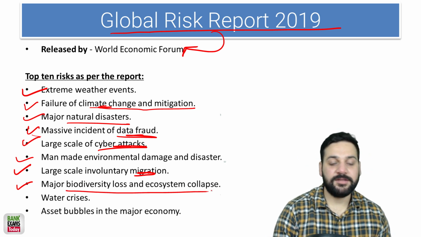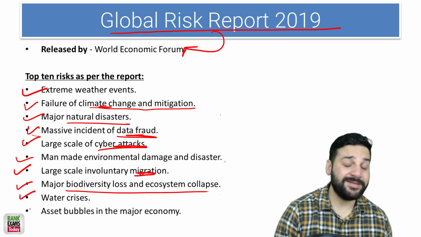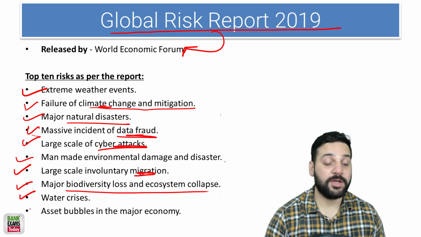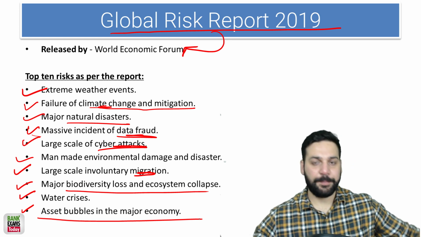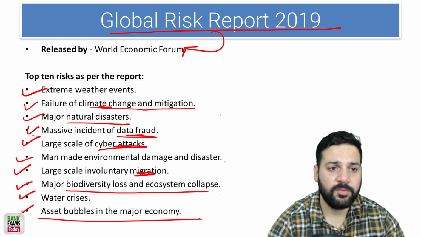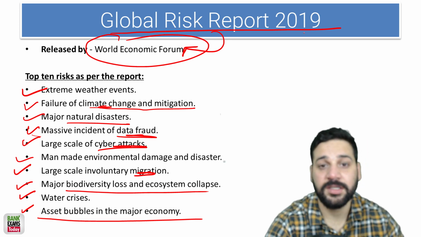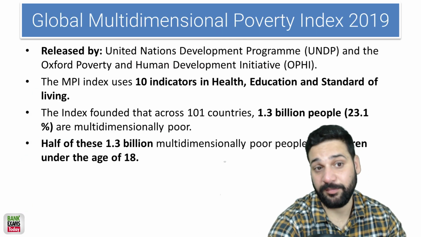And then water crisis, that's also an issue. The countries like Pakistan are facing the water crisis, and some of the cities like Chennai in India are facing the water crisis. The asset bubbles in the major economies, that actually happened in 2008. So what is important here, the World Economic Forum is really important. The global risk report is released by the World Economic Forum, that's important.